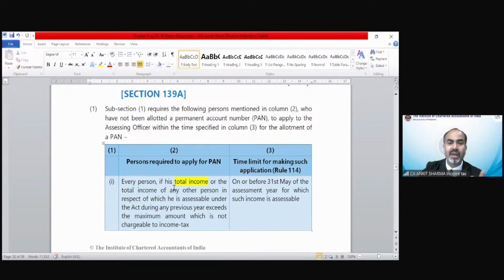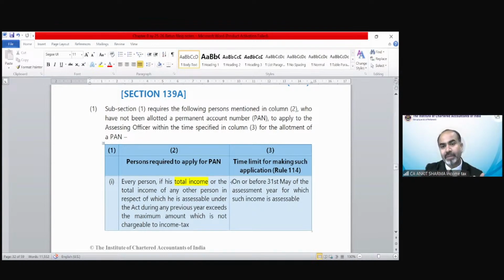It says every person, if his total income or the total income of any other person in respect of which he is assessable under the act during any previous year exceeds the maximum amount which is not chargeable to income tax. So if your total income exceeds the basic exemption limit, you need a PAN number because you have to file the income tax return as per compulsory filing. So for filing of income tax return, a PAN number is mandatory, but not vice versa. If you have a PAN number, then you have to file income tax return? That is not the case. But if you need to file income tax return, you should have a PAN number.